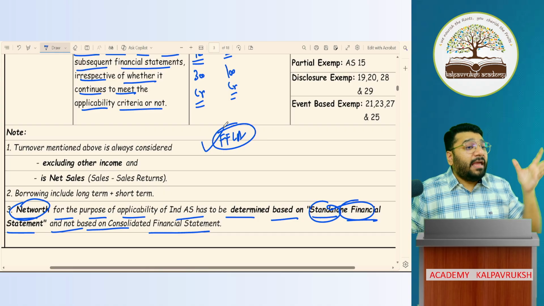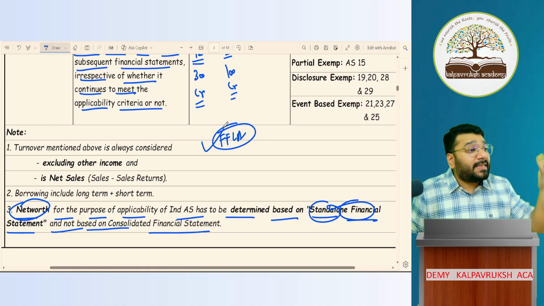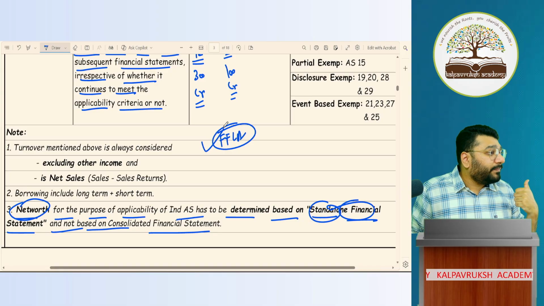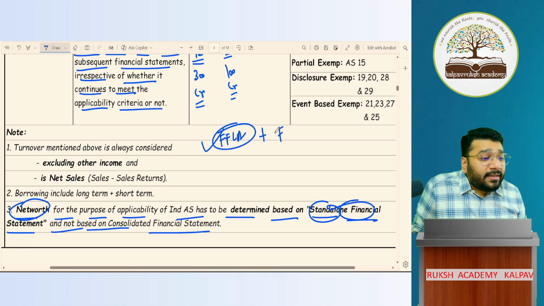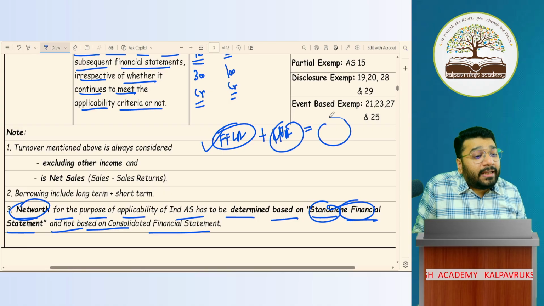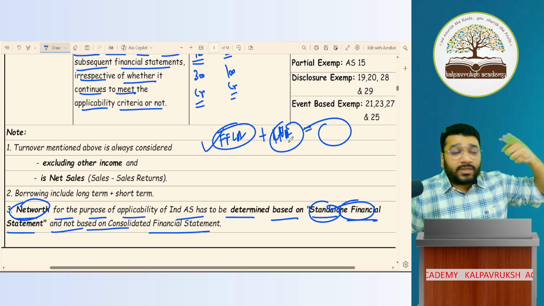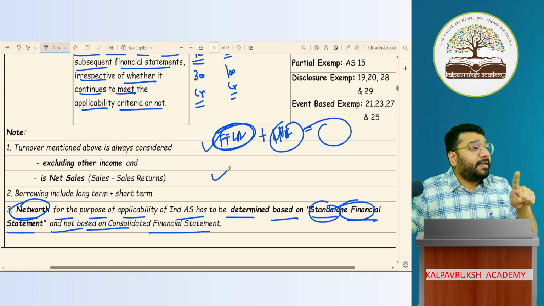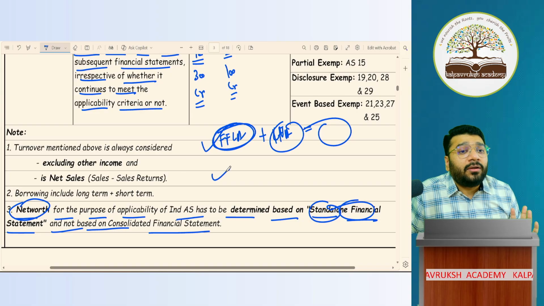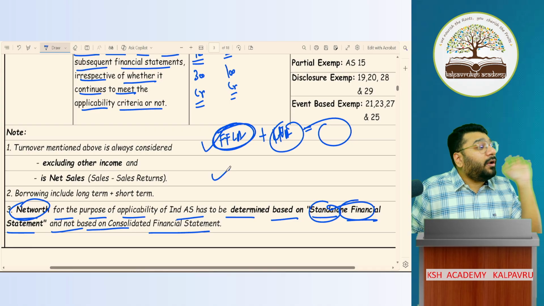That is, FFLA's balance sheet on an independent basis has to be considered to derive its net worth. You can't say, FFLA's net worth plus KVA's net worth, both put together, I'll check whether it is crossing 250 crores or not. You will not do it like that. You will take the net worth of the individual company and check whether it is crossing or touching 250 crores or not.